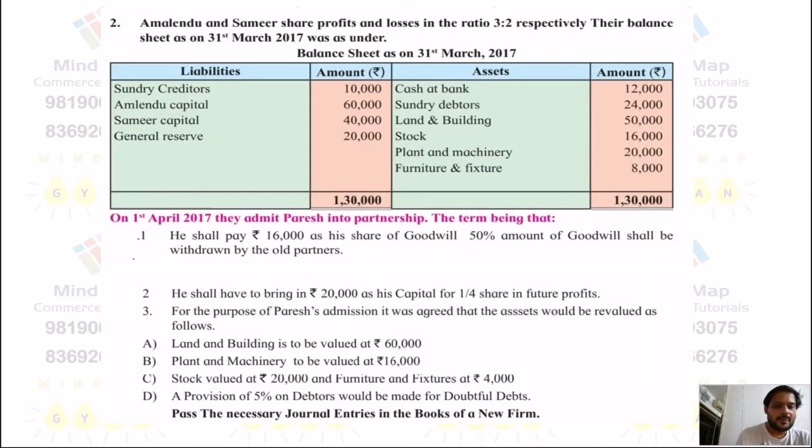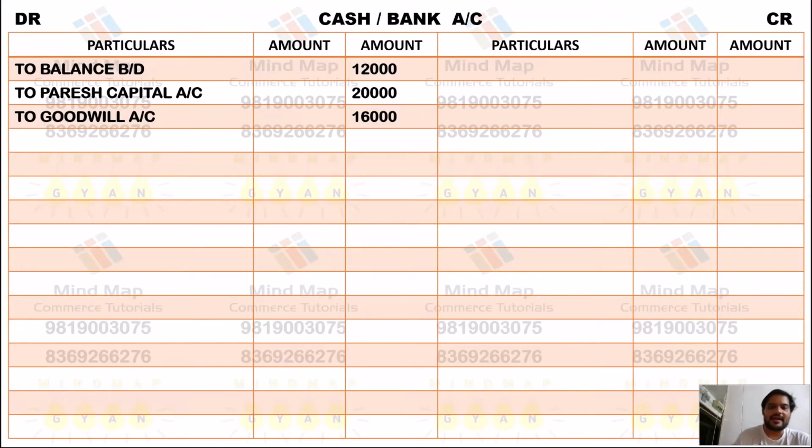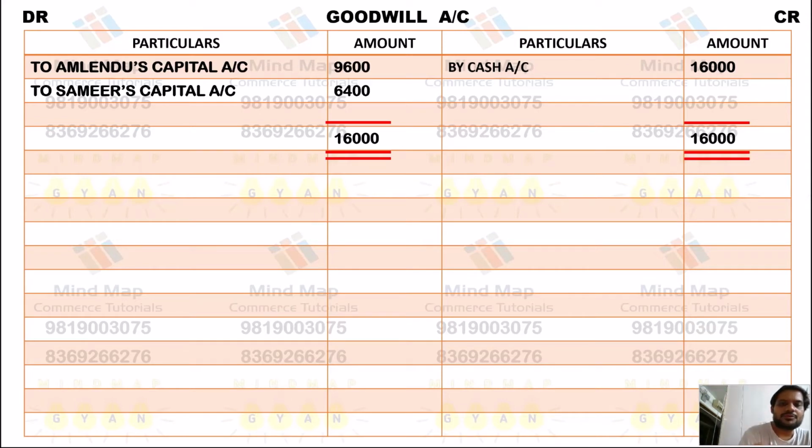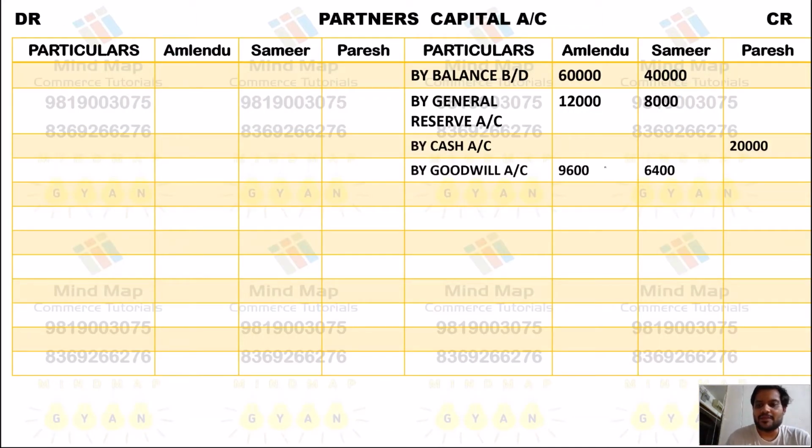Now the first adjustment: Paresh is bringing 16,000 as his share of goodwill. So goodwill brought in cash. Now there are two entries, one is bring in cash and second is retain in the business. First, bring in cash: debit what comes in, so cash account debit to goodwill, goodwill credit, so by cash. And for the retain entry, goodwill account debit in the sacrificing ratio. Now the old ratio is the sacrificing ratio over here because the new ratio is not given, and partners capital credit.